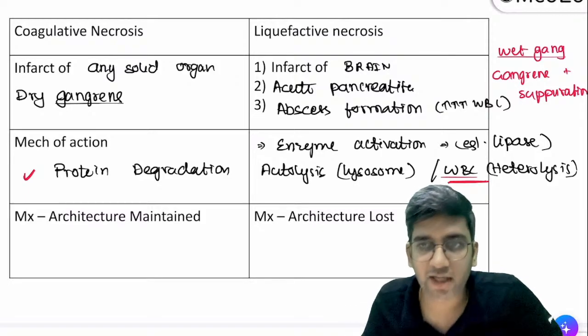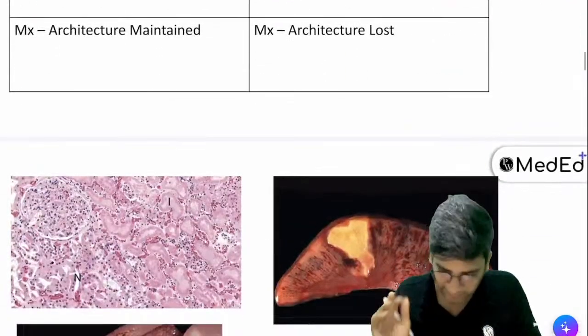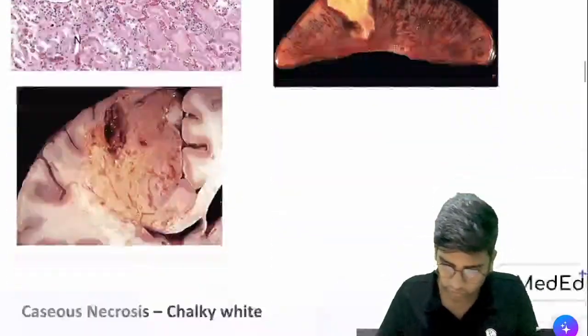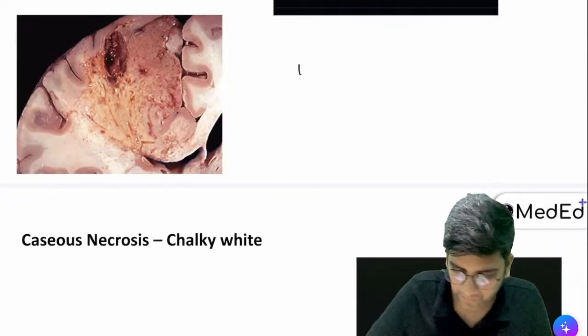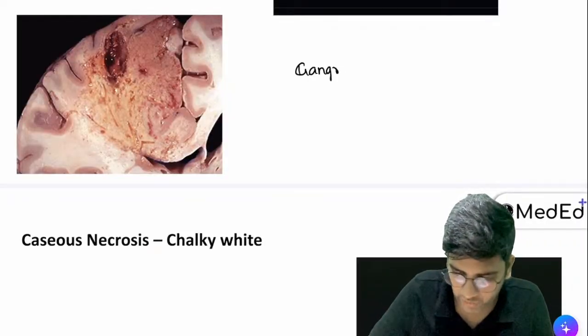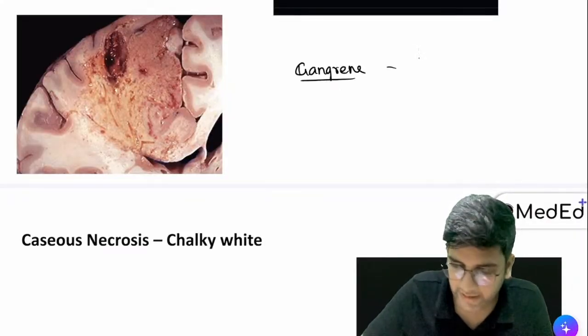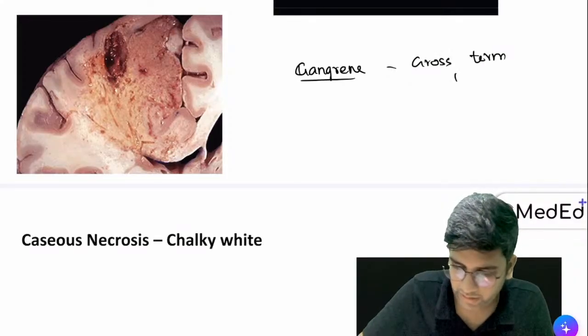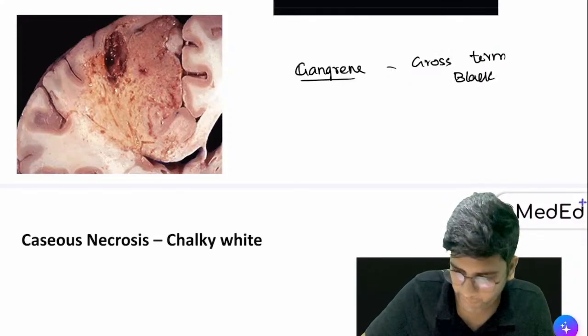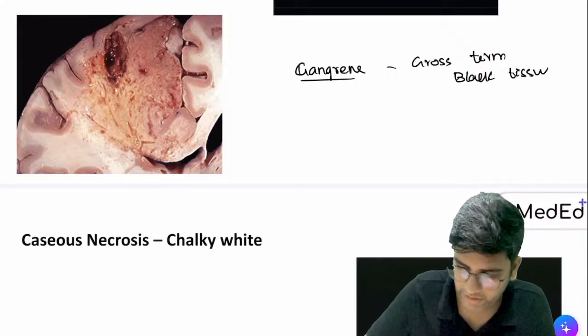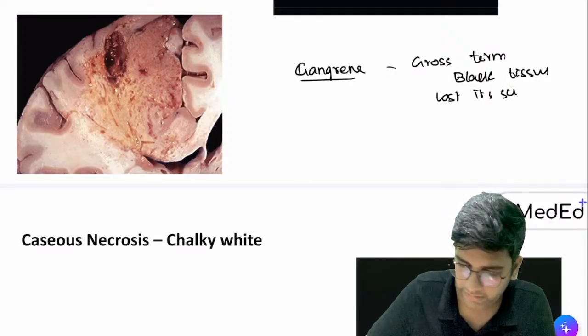Okay, Tendulkar. So dry gangrene and wet gangrene are very simple. Let's go to that. We'll come back to the rest of it later. So let's assume gangrene. Gangrene is a gross term given for a black discolored tissue which has lost its supply.